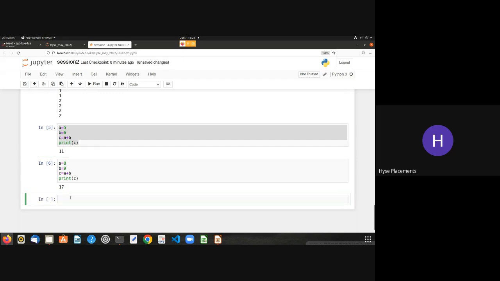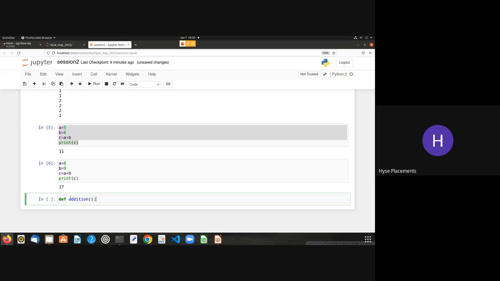Let us see how to create a function, like how we define functions inside Python. In order to create a function, we use a keyword called def. So def is a keyword to create a function. After the def, you can give whatever function name you like. The function name, I'll be giving it as addition, followed by parenthesis, and followed by a colon. Same like the if block, you need to give the colon.